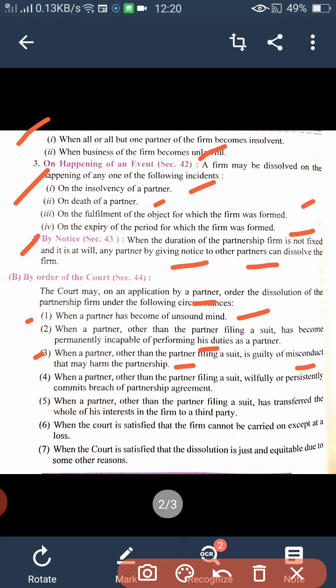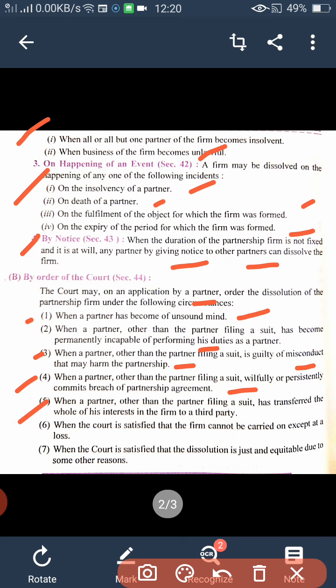Other than the partner filing a suit means the person who is applying for dissolution of the partnership firm; except that partner, means the rest of the partners, if the rest of the partners are misconducting and have become incapable. Next, when a partner other than the partner filing a suit willfully commits breach of the partnership agreement. Breach means break. He is breaking the partnership agreement by any of the means.